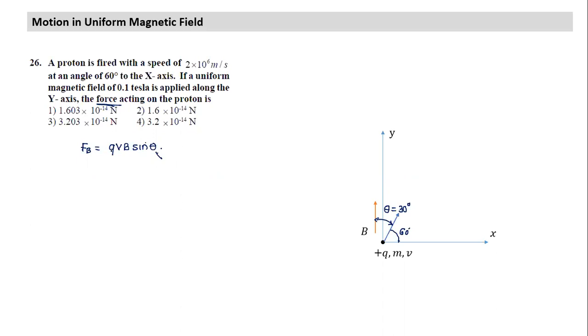In this case, can you figure out which direction the force will act? Into the plane, sir. Basically, what I notice here is that field and velocity both lie in the plane of the paper. The force has to be perpendicular to the plane of the paper, either in or out. So I use the right hand thumb rule. My fingers should curl from the first vector to the second vector. The first vector is v, it's v cross B, not B cross v. If my fingers curl in this direction, my thumb points towards me, so the force will be out of the plane of the paper.